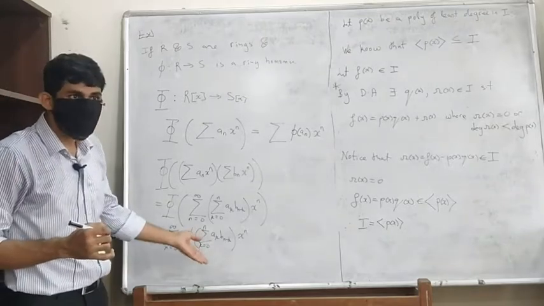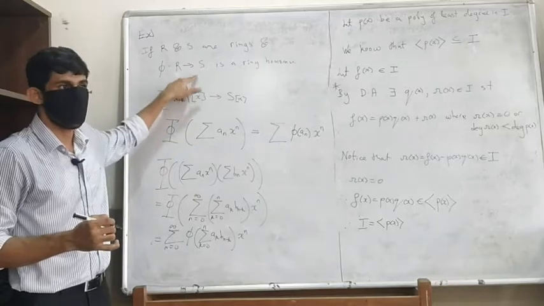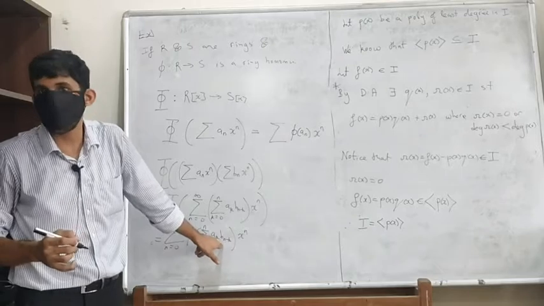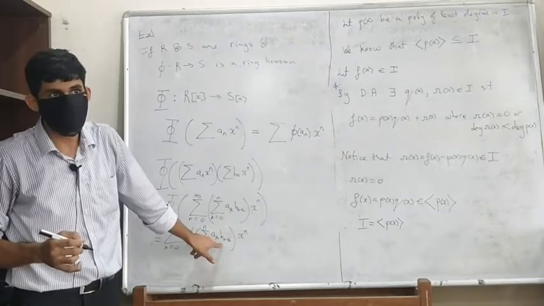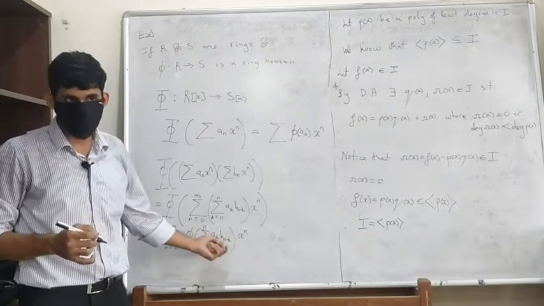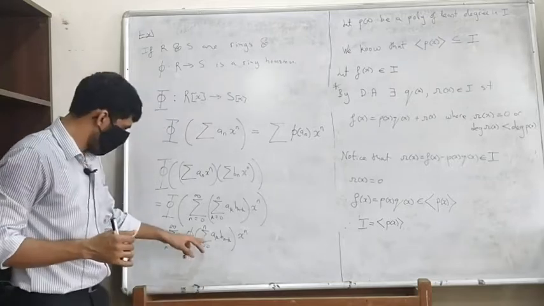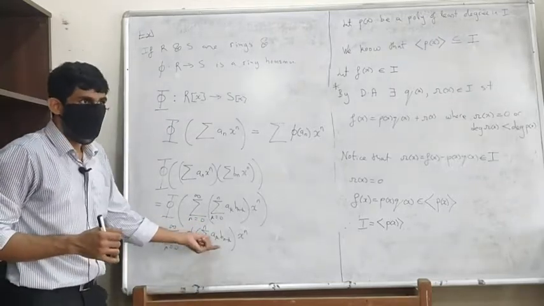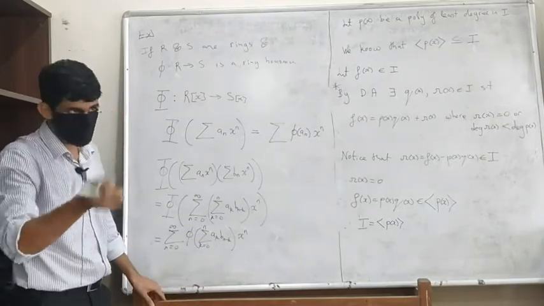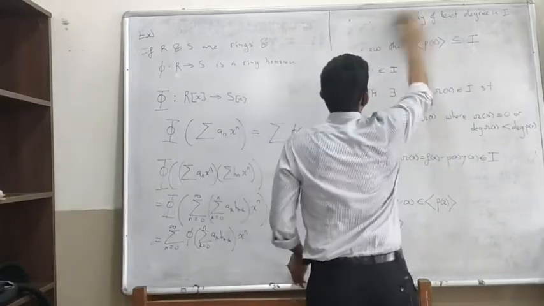But phi is a homomorphism of these rings, so therefore I can take this across the sum, into the sum, because it's a ring homomorphism, so it behaves well with addition and multiplication. And then I can take it across the product, right?